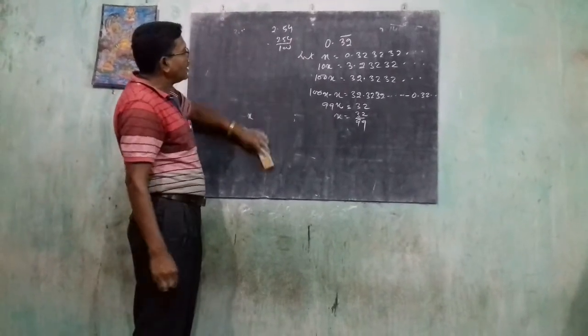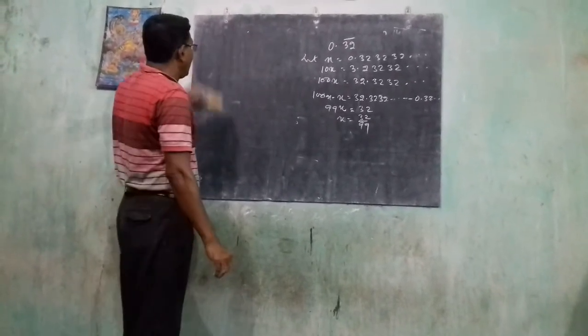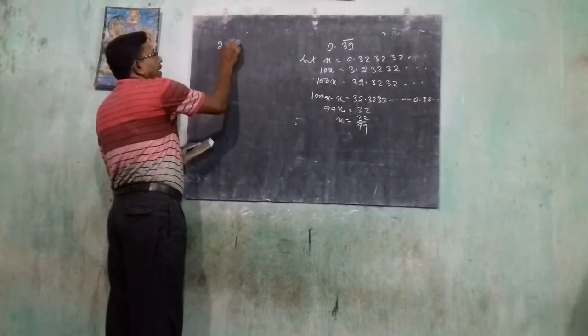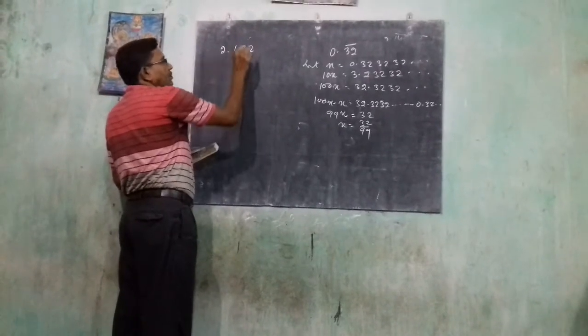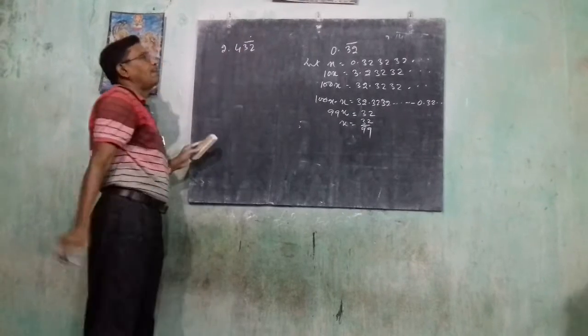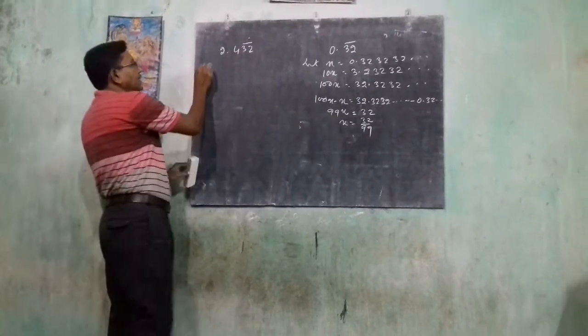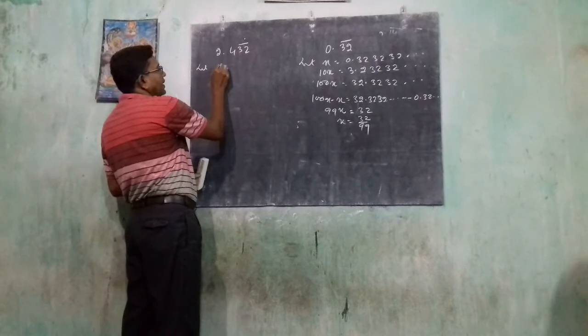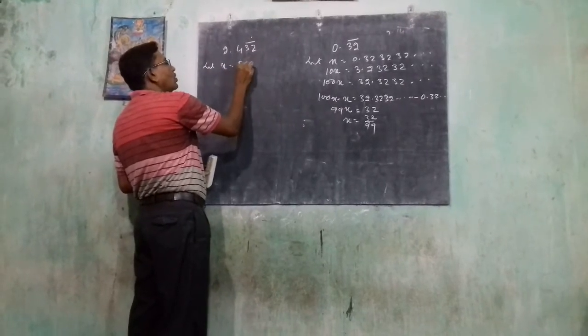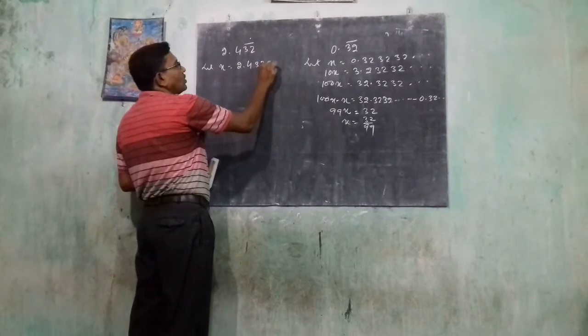Now suppose another number of this type, given 2.432, here 32 is the bar. Okay, let's take x equal to 2.43232.